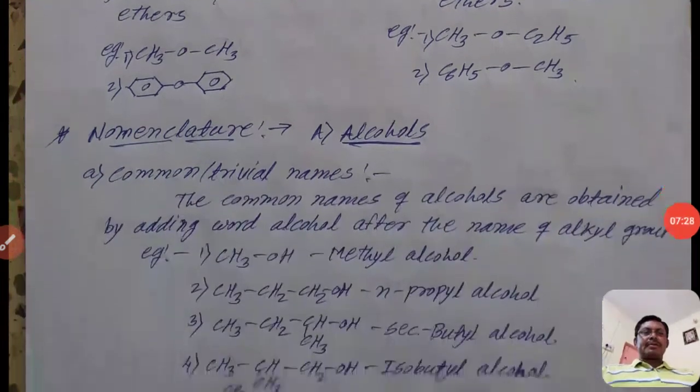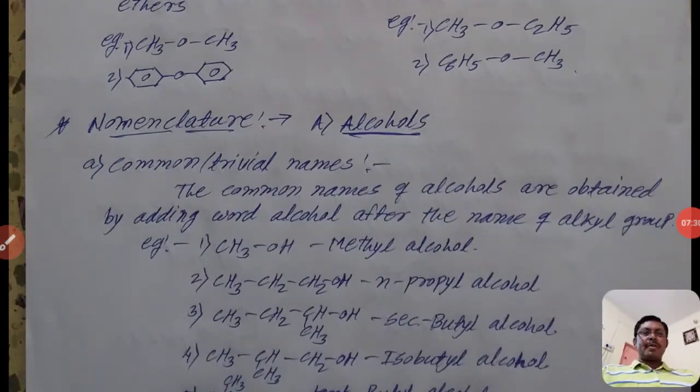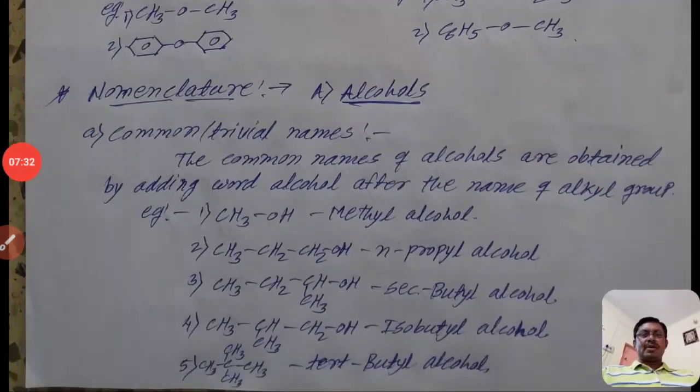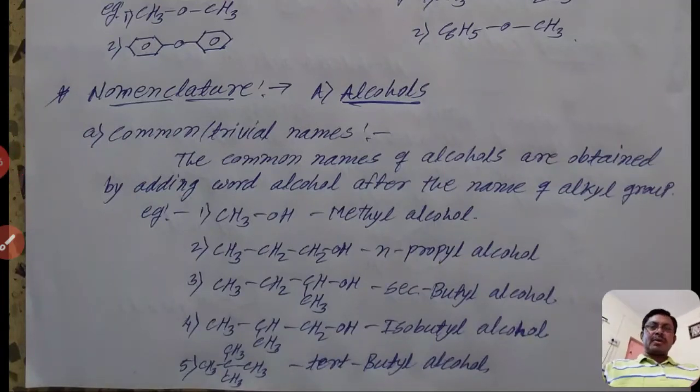Then after that, nomenclature of alcohols. You already know about nomenclature. First we discuss the common or trivial names. The common names of alcohols are obtained by adding the word alcohol after the name of the alkyl group. It is very simple to name by the common name system.